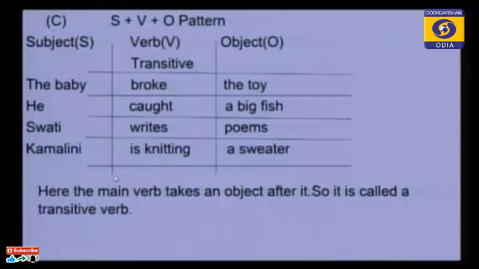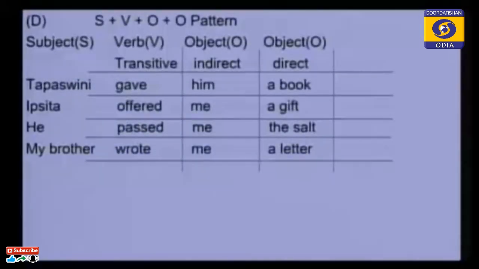And here, my dear students, you see, here is one activity in your textbook. Underline the main verbs and say whether it is a transitive verb or intransitive verb. Activity 1.